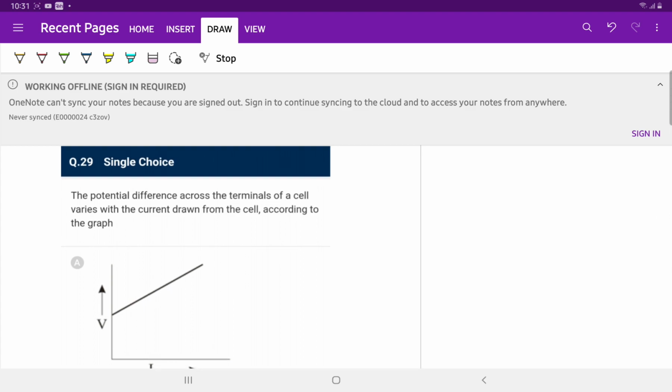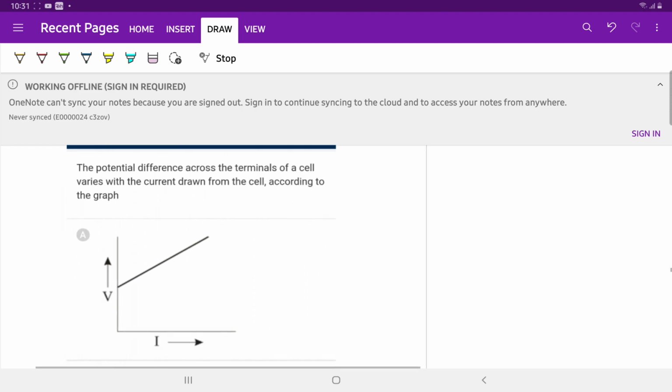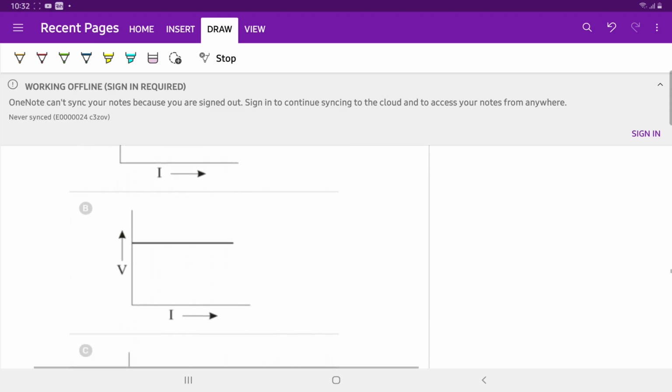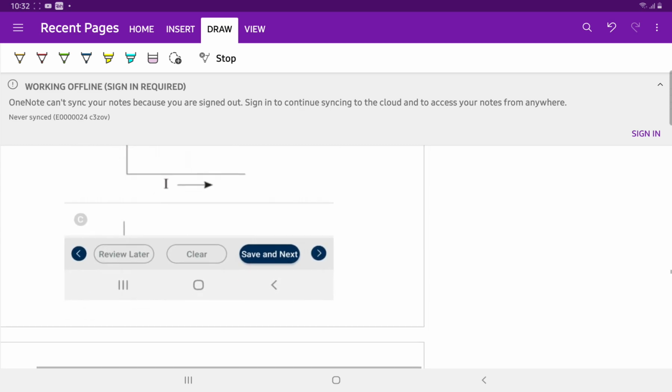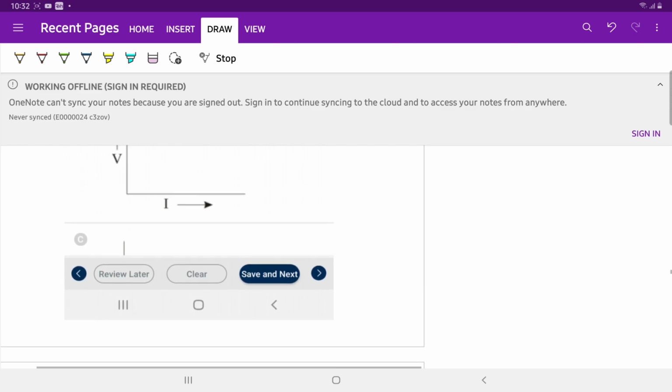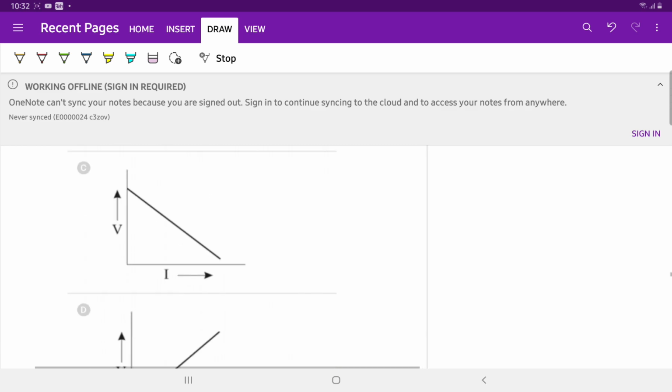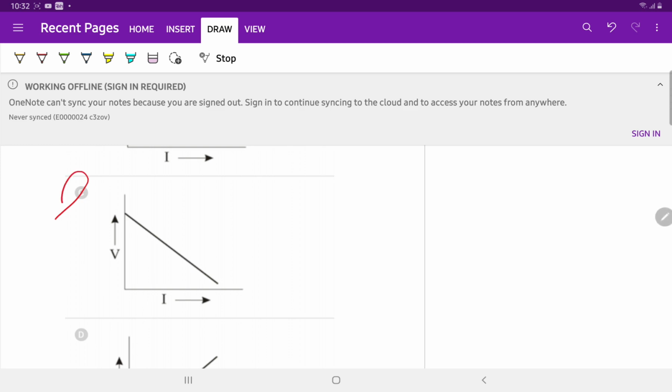Question number 29. The potential difference across the terminals of a cell varies with the current drawn from the cell. According to the graph, when current is drawn from the cell, the potential decreases linearly and it becomes zero when the cell is discharged. So the option is C.